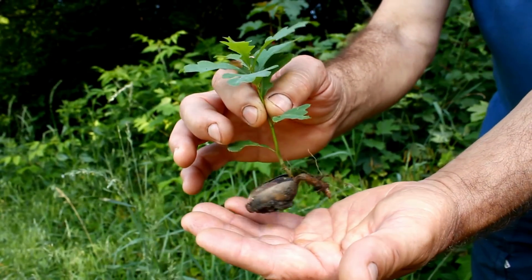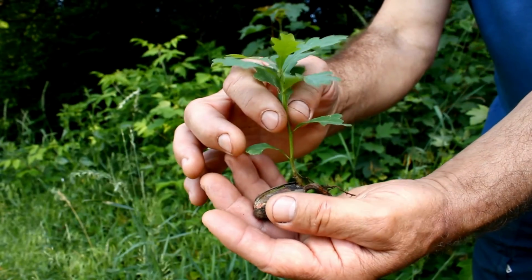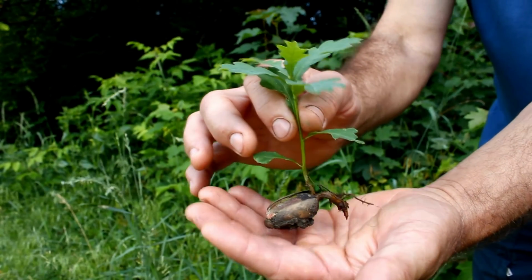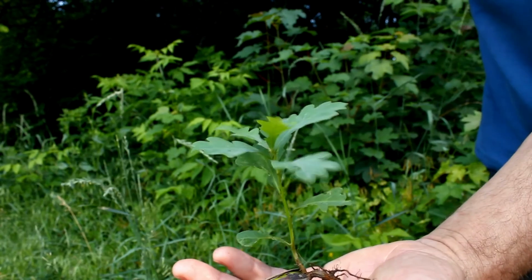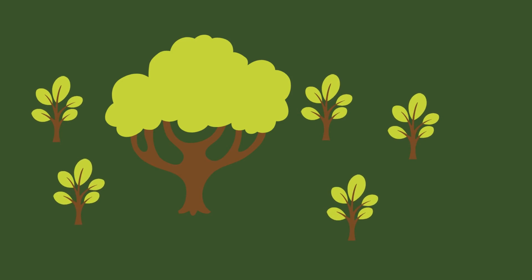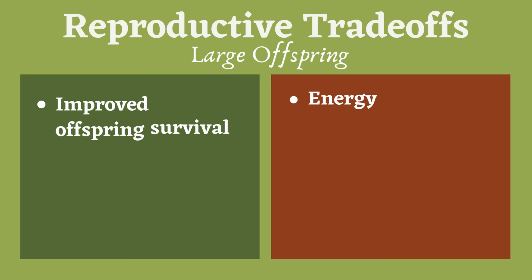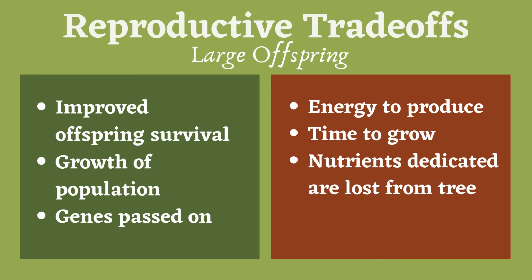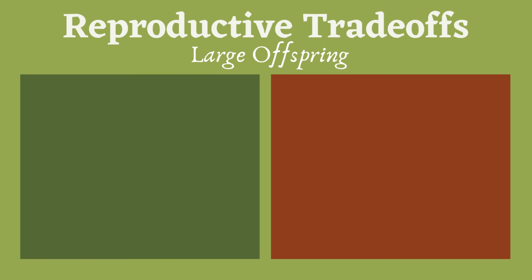Acorn size plays an important role in oak tree offspring survival. Knowing how acorn size is impacted by tree size can give scientists insight into how oak trees grow and how populations of oak trees can be distributed. While having a large acorn is beneficial to the chance of offspring survival, the downside to a large acorn is the amount of time and energy needed to produce a larger acorn. A larger tree can only produce so many acorns with the energy allotted for acorn production. The larger acorn is better for offspring survival and chance of spreading the genes of that tree, but it is a costly endeavor.